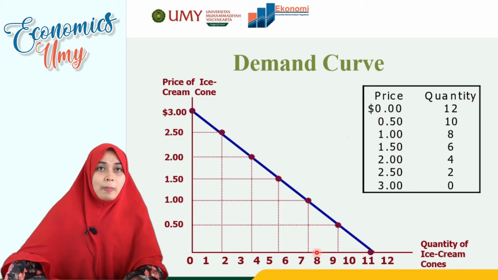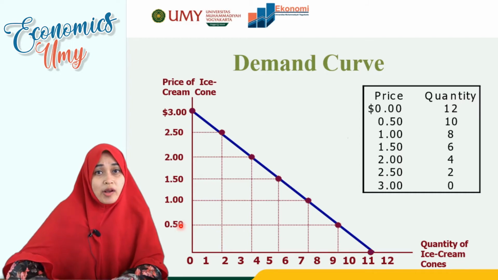It means that when the price is higher, the quantity of ice cream cones will be lower, and this shows that the demand curve has a negative relationship between price and quantity demanded, or we can see that the demand curve is downward sloping.